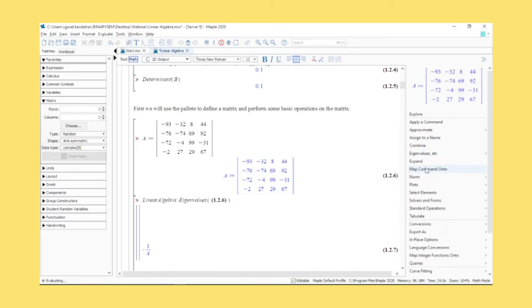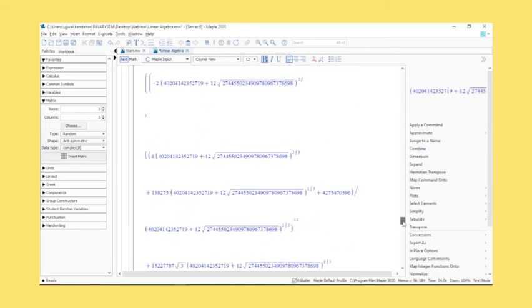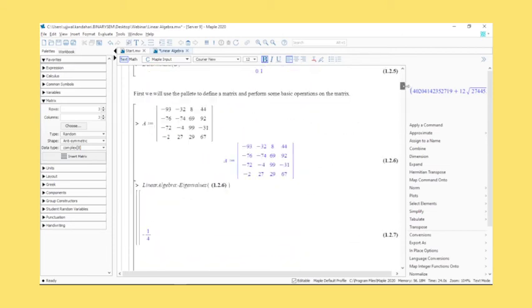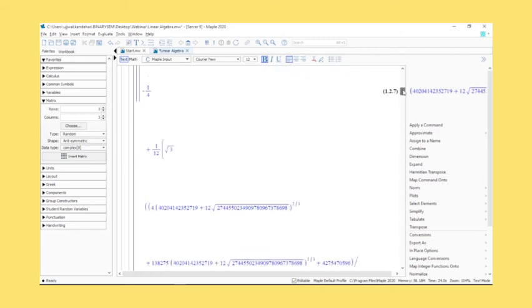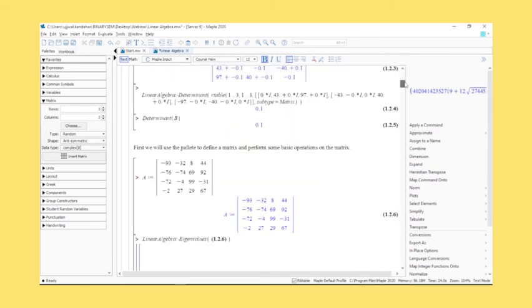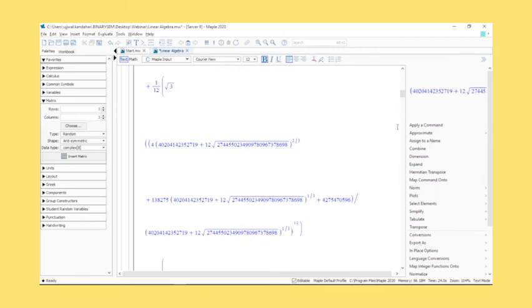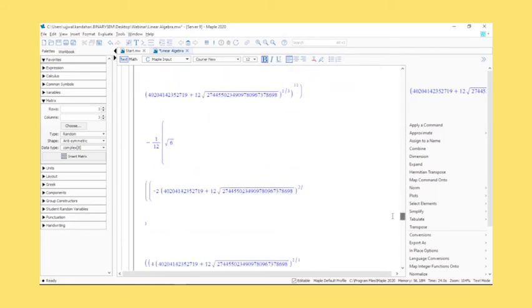And obviously, you'll see this is the result that you're actually getting. Maybe you may argue that this result is not really useful because you can't really do anything with it. But you'll notice that because it's like a random matrix, the calculations will be a lot more complex. And because Maple does not simplify the solution unless you ask it to, all of these radicals will remain intact. So there's no approximations being made here.